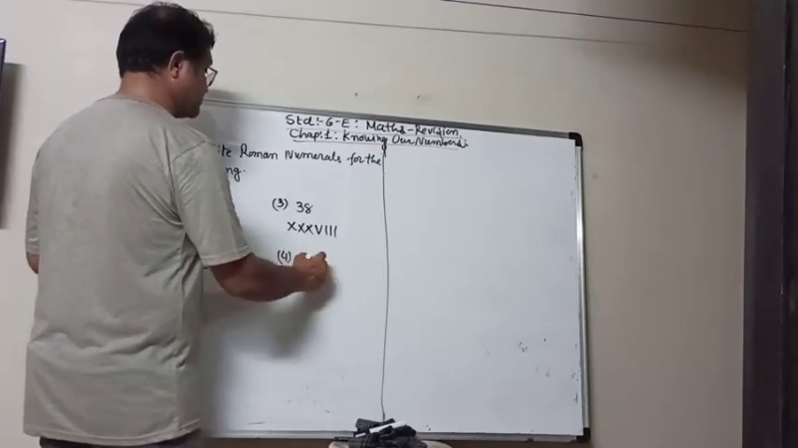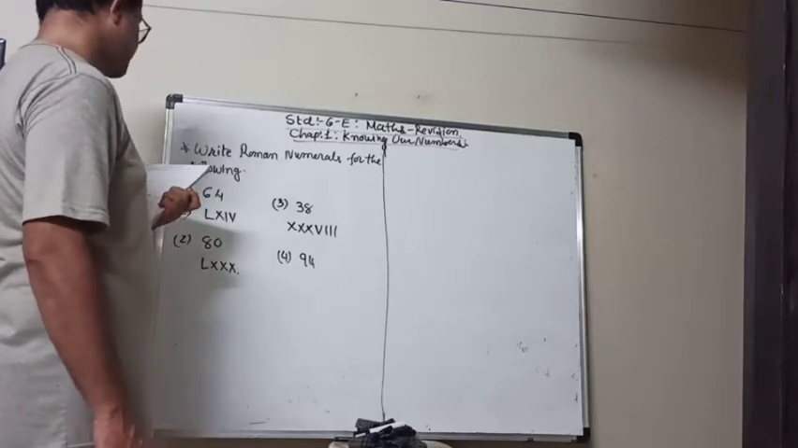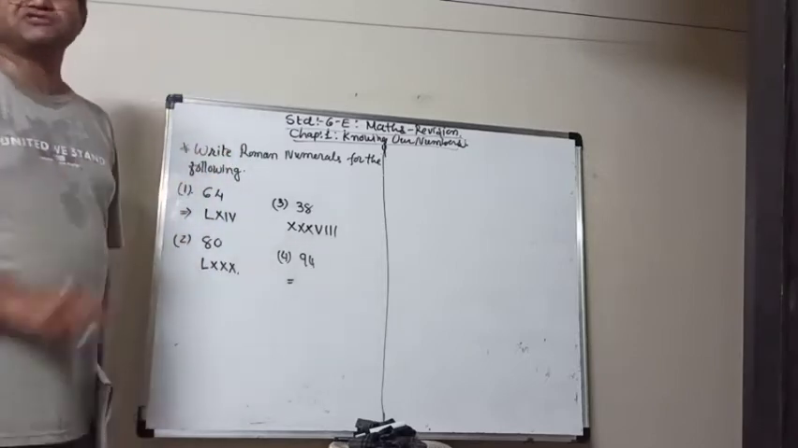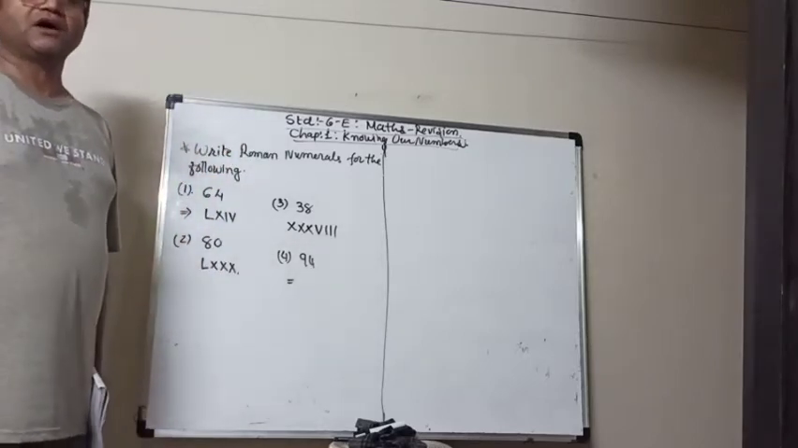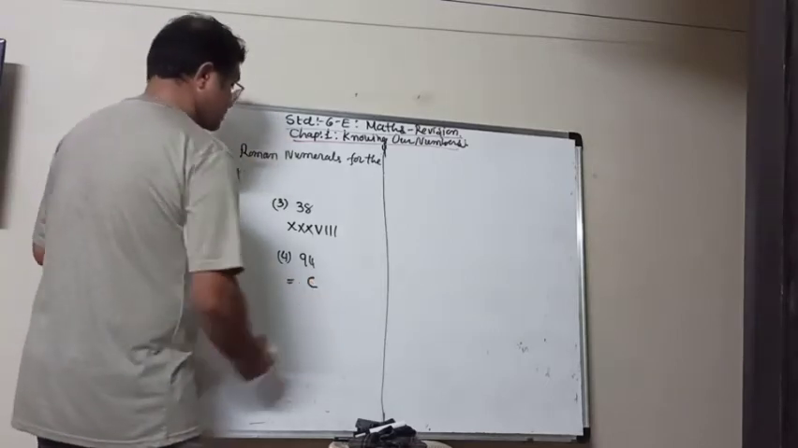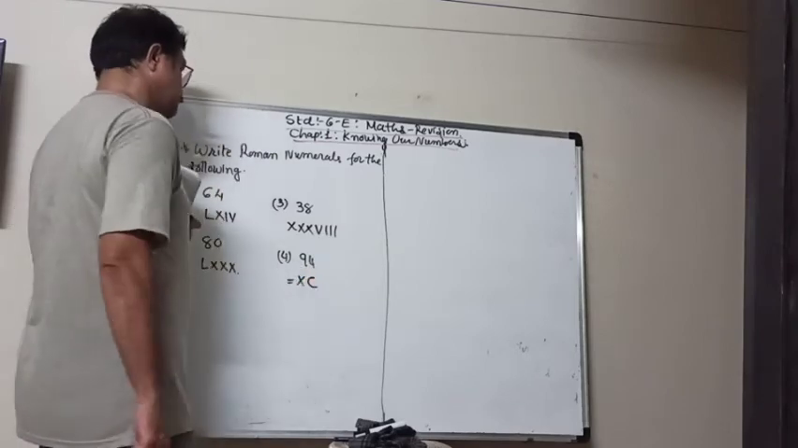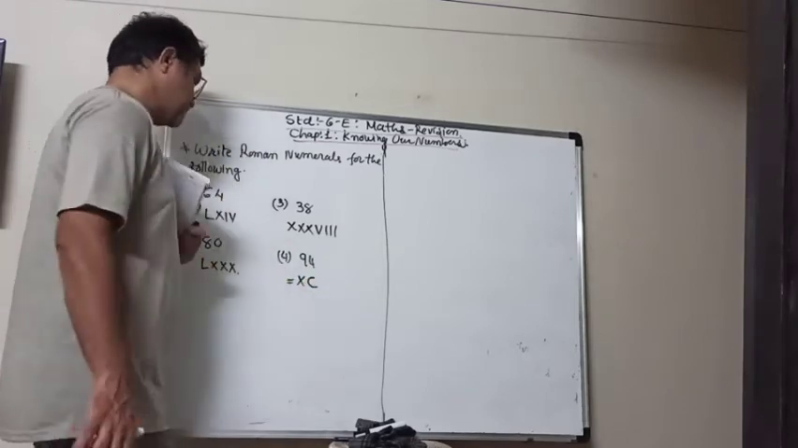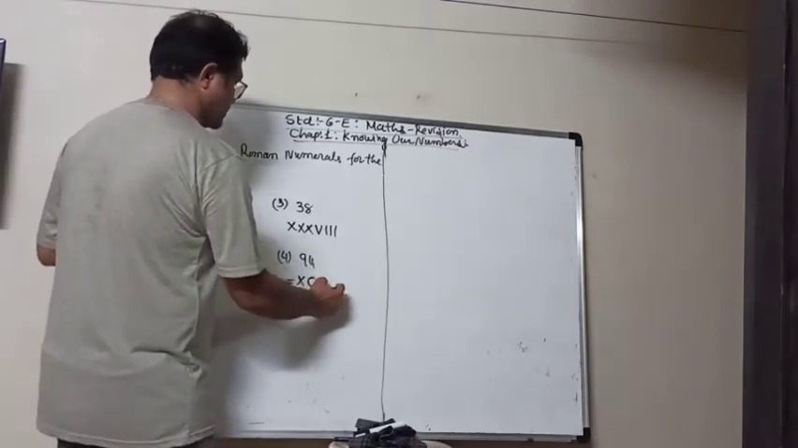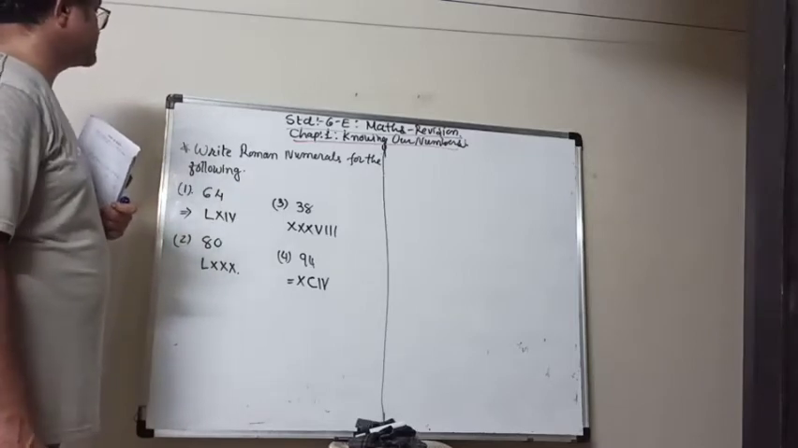Let's take 94. So now 94, we know that 90 is 100 minus 10. What is the Roman numerals for 100? That is C. If we have to subtract 10, 10 is written as X in the front. So this is 90. XC is 90. 4, we know that IV. That is the Roman numerals.